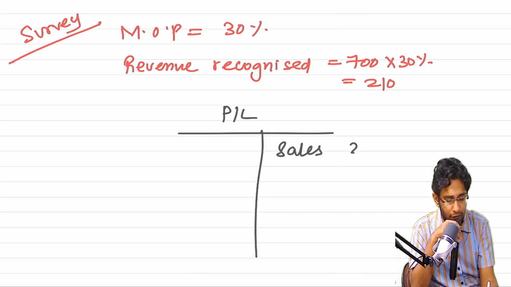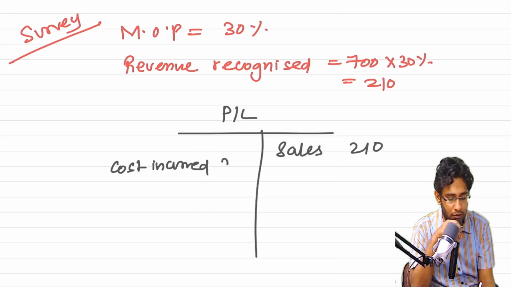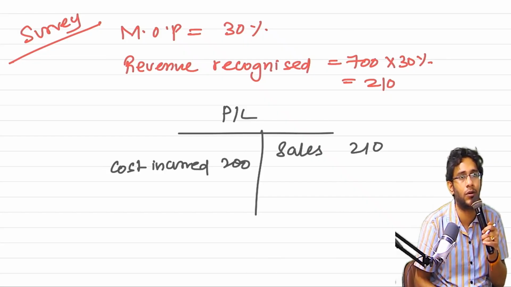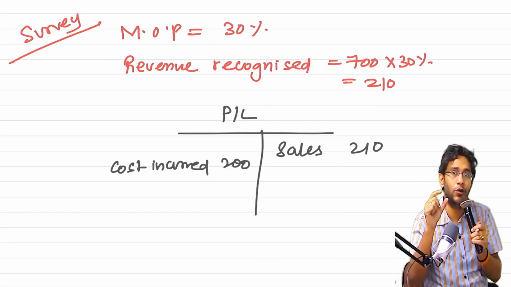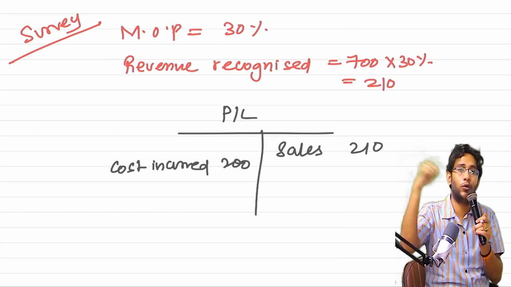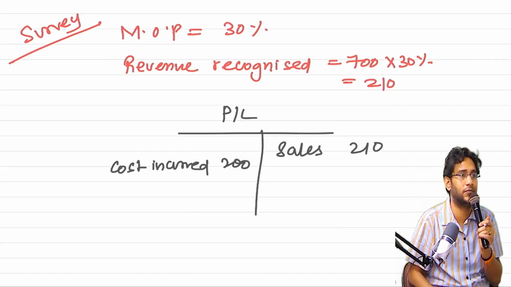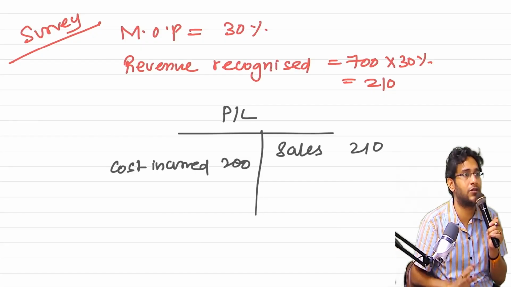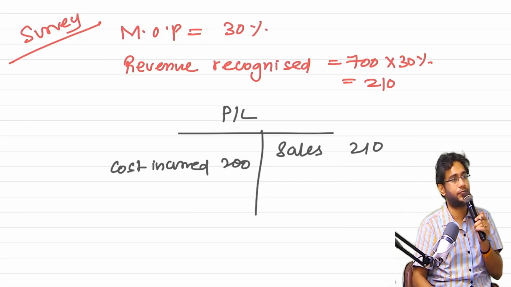Sale will be 210, but the cost I incurred in the current year, that I cannot change. 200 I incurred and debited to the P&L account. But if you observe, you booked 30% of the transaction as revenue, but the total cost of 40% you booked as cost. It is wrong. Whatever profit you are getting, that is wrong profit. The matching concept went for a toss.